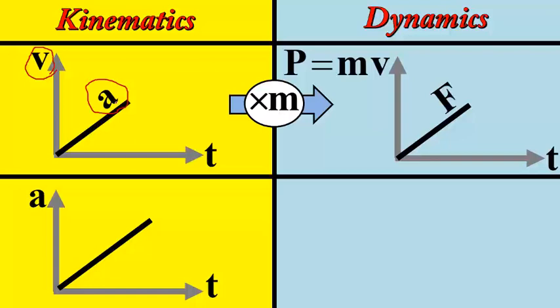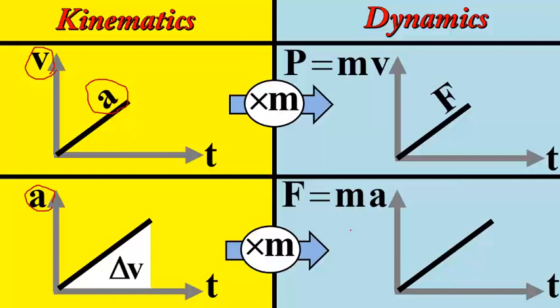Okay, at the bottom here, suppose that I have an acceleration-time graph with a linear function. Of course, this acceleration-time graph is not related to this VT graph. It's another motion. You know that the area under the graph in AT will indicate change in velocity. Okay, again multiply the vertical axis by mass.